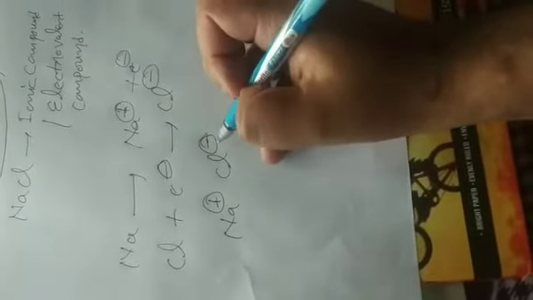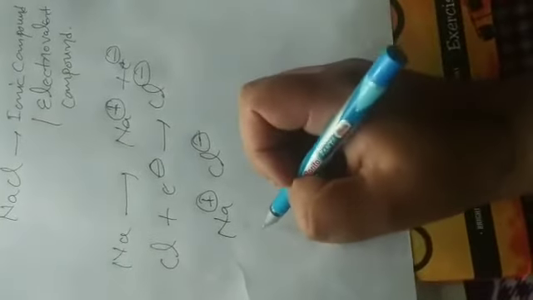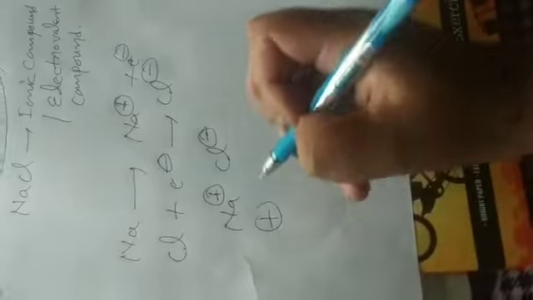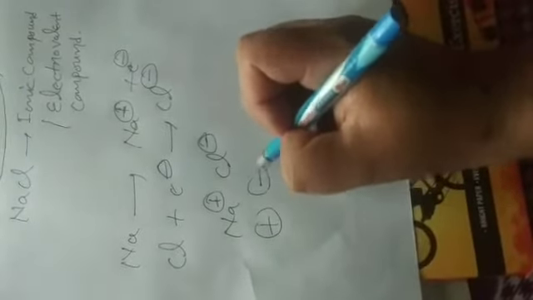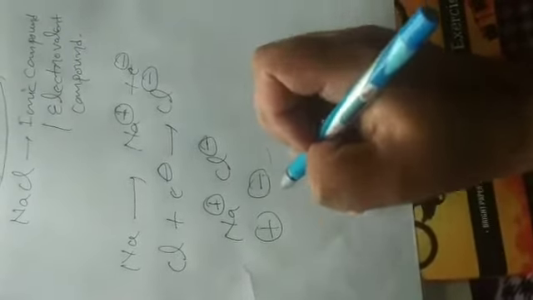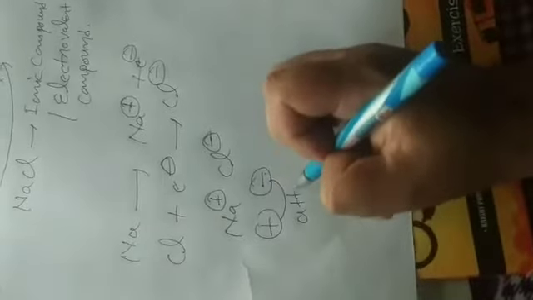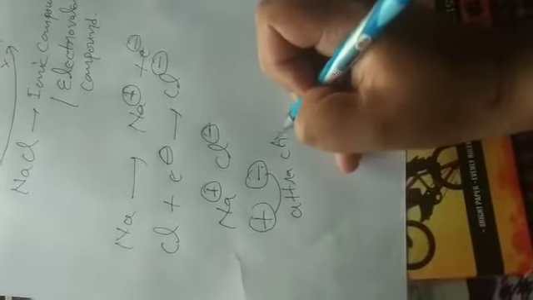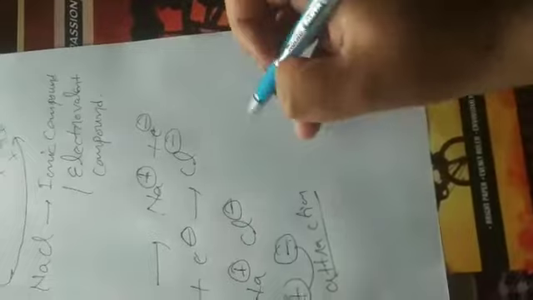In this case, two charges are developed, one plus and one negative. So attraction takes place, negative and plus attraction.